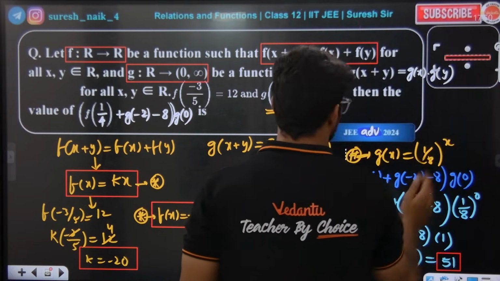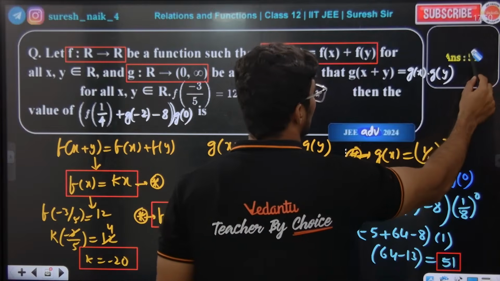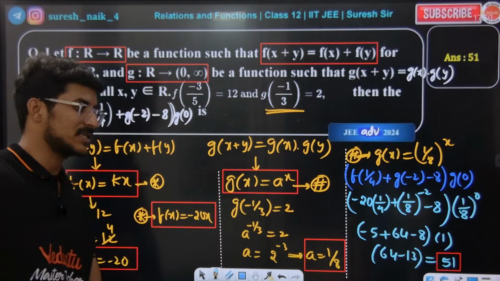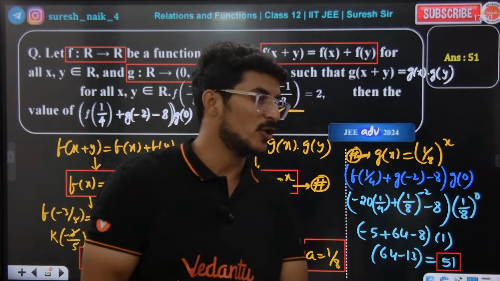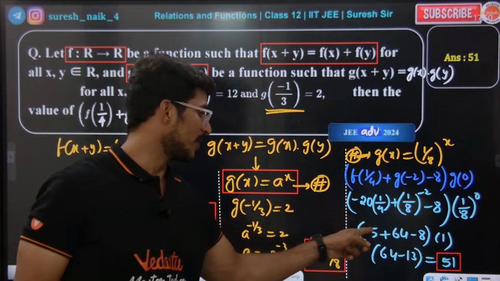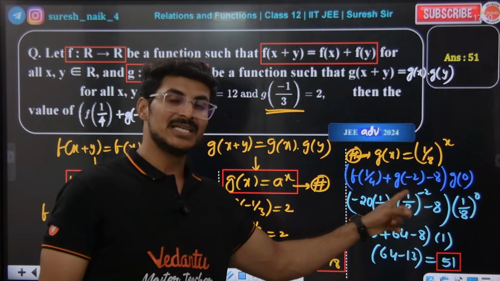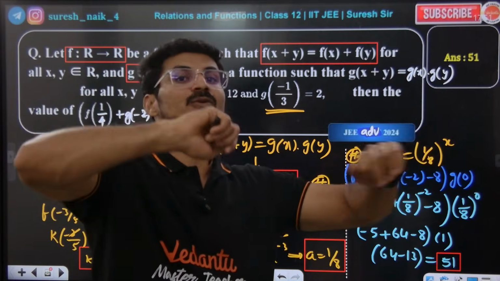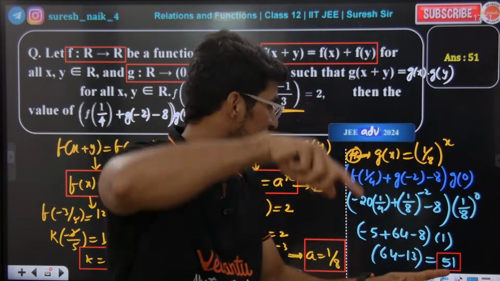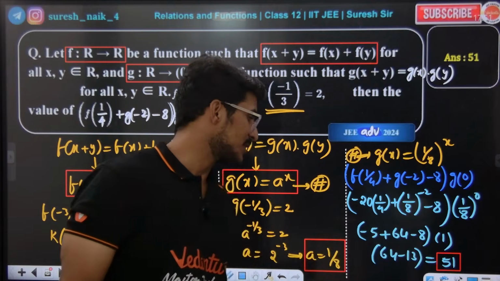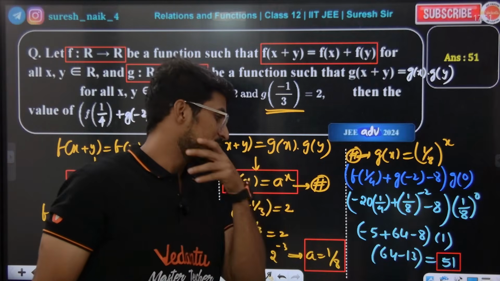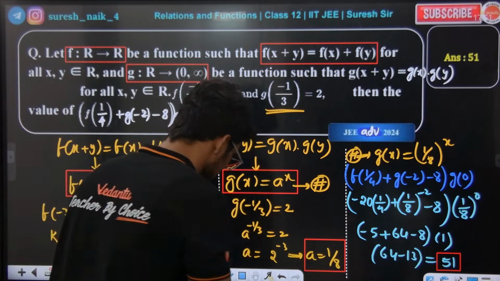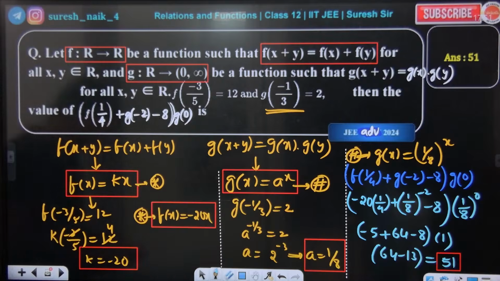51 matching or not? 51 is matching. Check. Answer 51 is matching. Hope everybody is understanding. Minus 20 by 4 is minus 5. 1 by 8 to the power of minus 2 means 1 by 8 whole square, so 64. Then minus 8. When we simplify, 64 minus 13, which is 51. 51 into 1, 51. Hope everybody is clear with this. Shall we go forward?